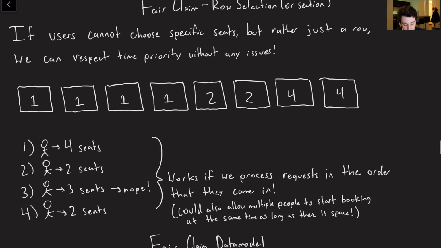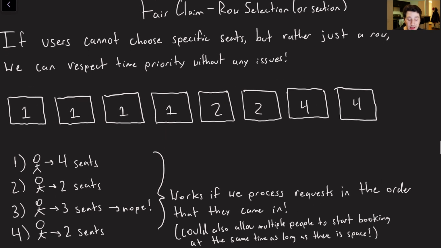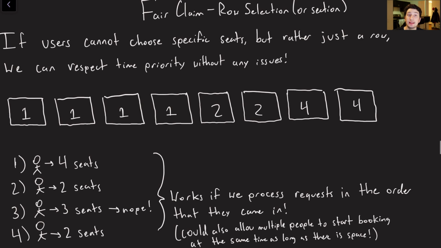So what's another possibility that we could actually do to do this kind of fair claim algorithm while also not either allowing a bunch of people to cut or allowing a bunch of people to get blocked and not figure out that they're going to be waiting for a super long time to hear back?